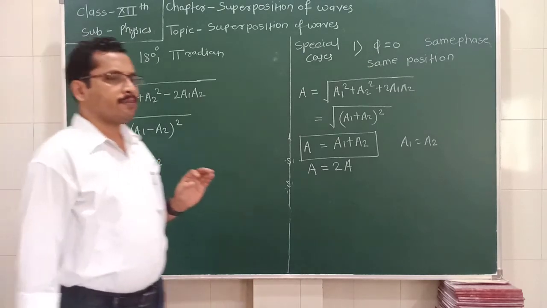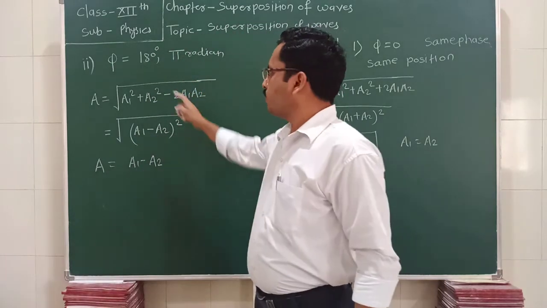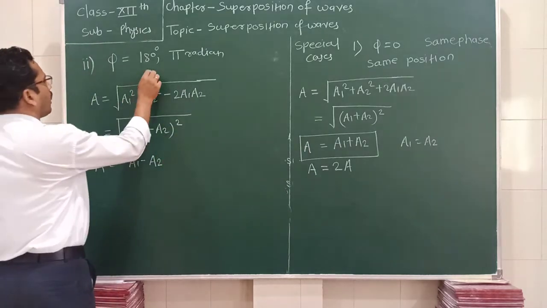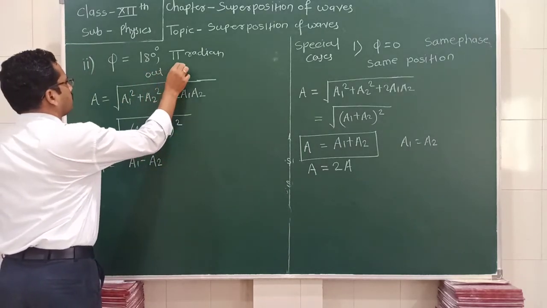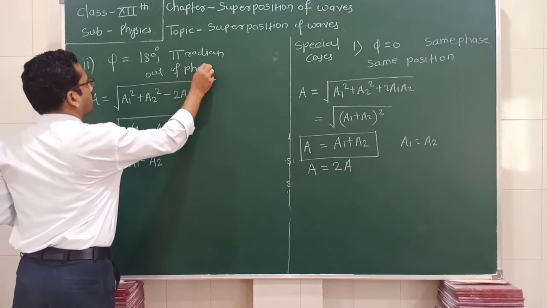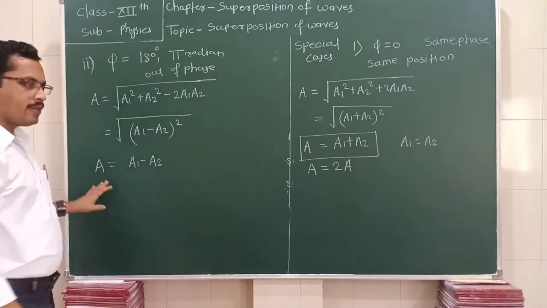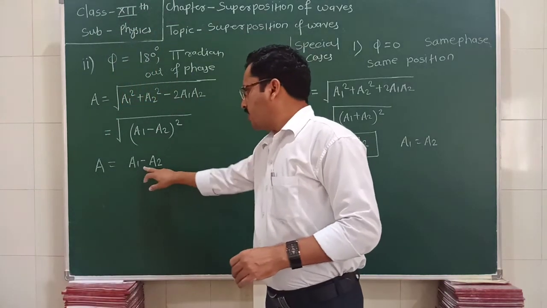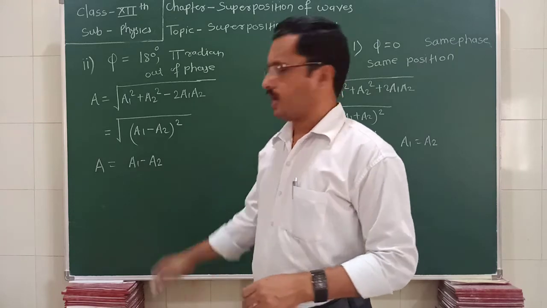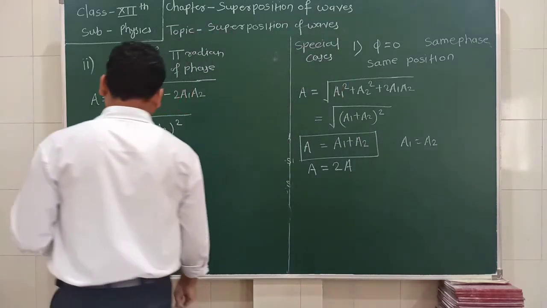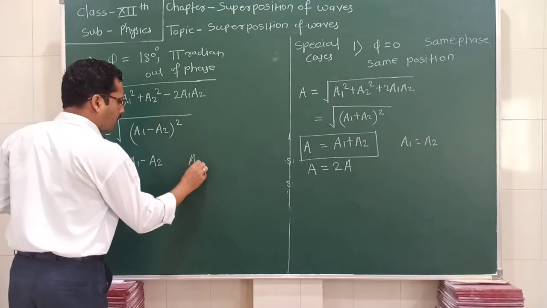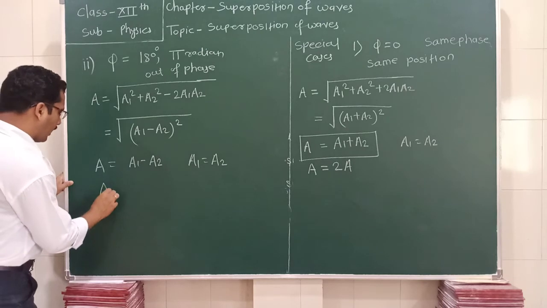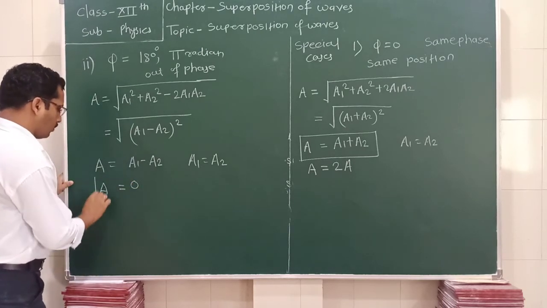So when the phase difference between the two waves is 180 degrees, that is, they are starting from opposite points, they are out of phase. Then the resultant amplitude A is equal to a1 minus a2. If a1 is equal to a2, then the resultant amplitude A is equal to 0.